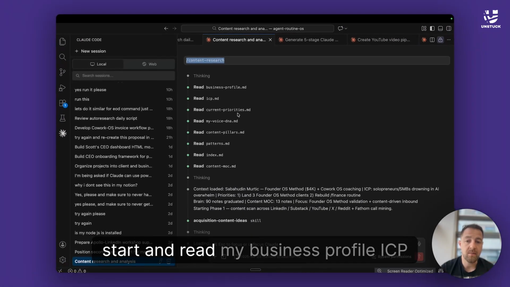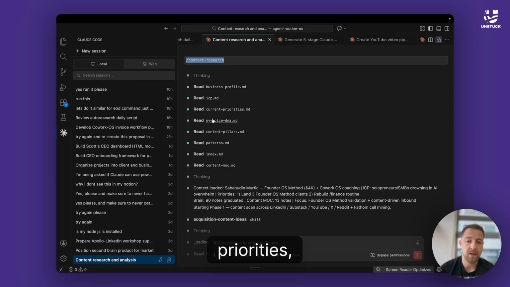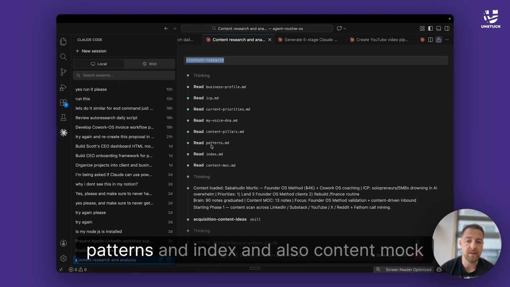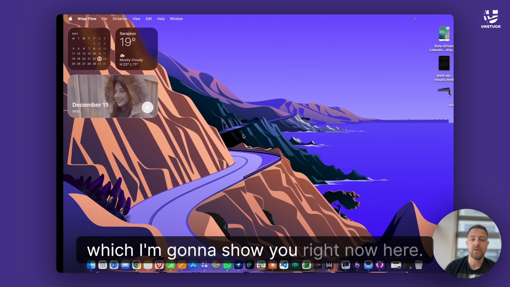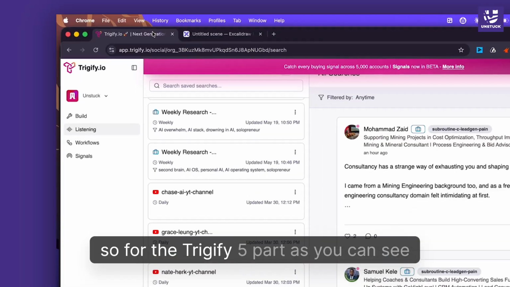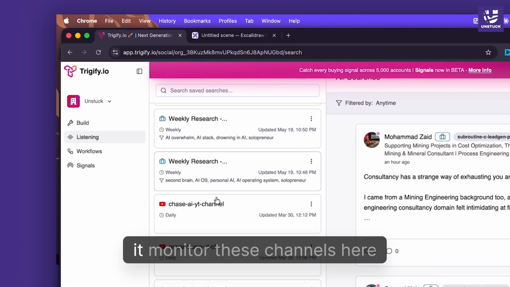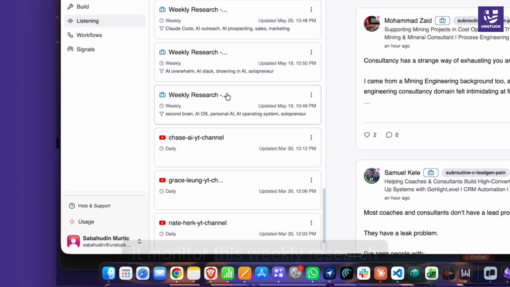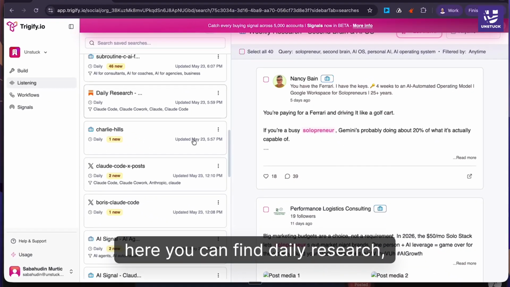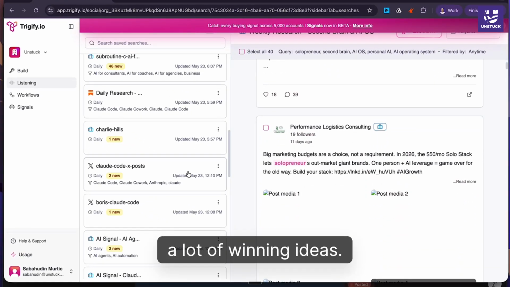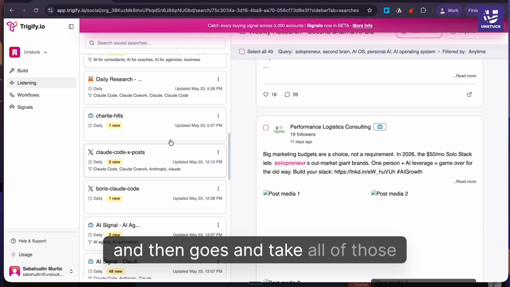We start and read my business profile, ICP, priorities, DNA, pillars, patterns, and index, and also content map from my brain, so I can remember, which I'm going to show you right now here. For the Trigify part, as you can see, it monitors these channels here. It monitors weekly research. We can find daily research, a lot of winning ideas, and then it goes and takes all of those ideas.